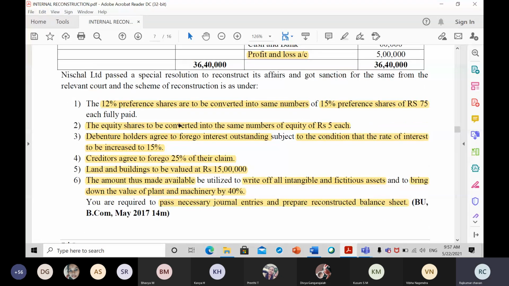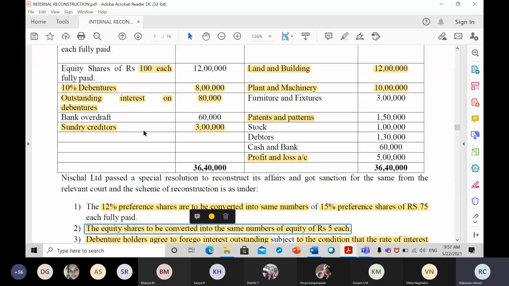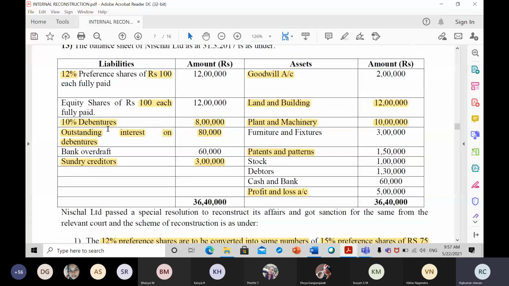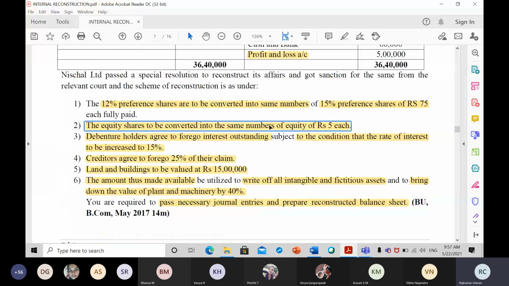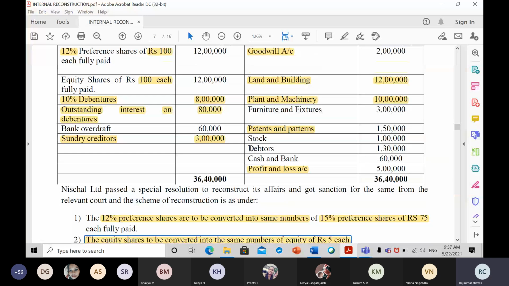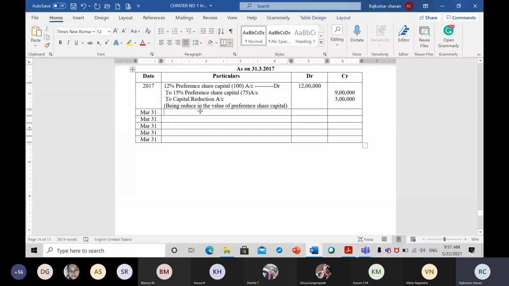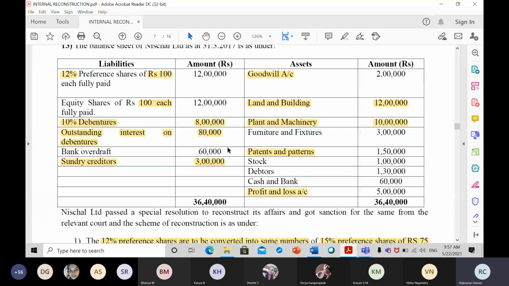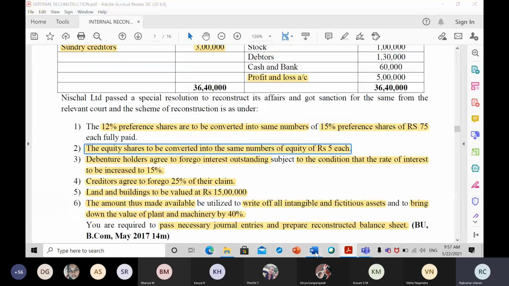The equity shares are to be converted into the same number of equity shares of rupees 5 each. So now the company has equity shares of 100 rupees. Now they are telling they want to convert the same equity share into rupees how much? 5 each. So 95 rupees will go to capital reduction account. So let us pass the journal entry for this. So what will be the entry?